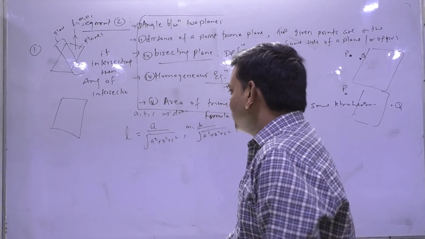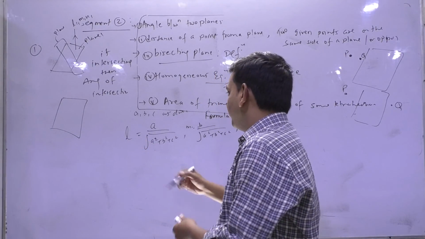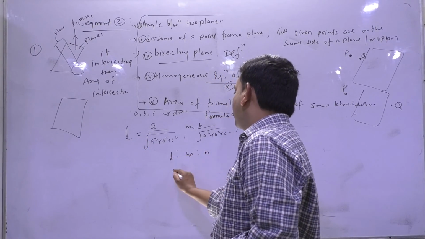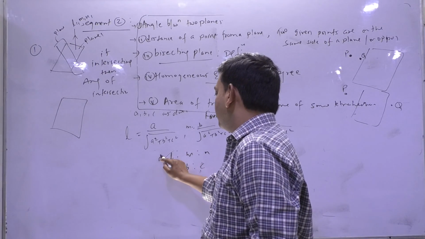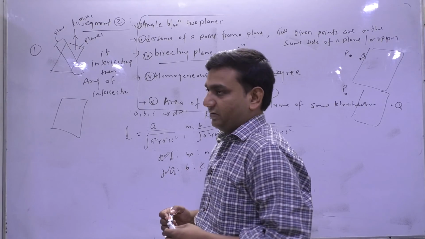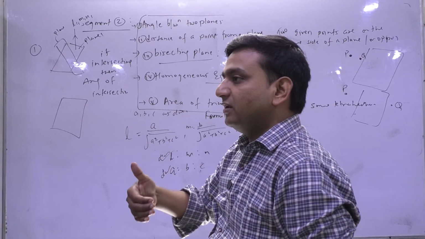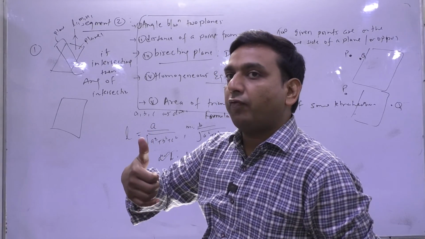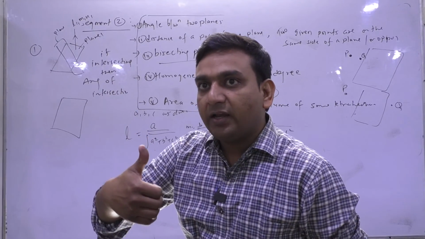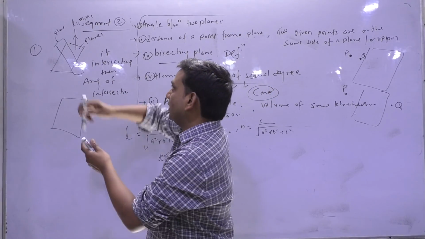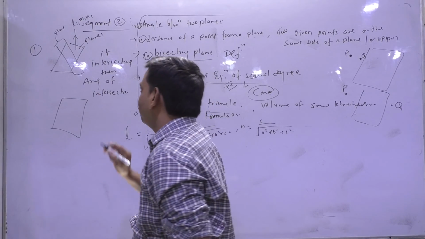Either you talk about ABC or the ratio, please check, the LMN and ABC ratio will be the same. So these are called DCs and these are called DRs. So DRs or DCs of a plane are always the DRs of a line perpendicular to that plane, normal to that plane.